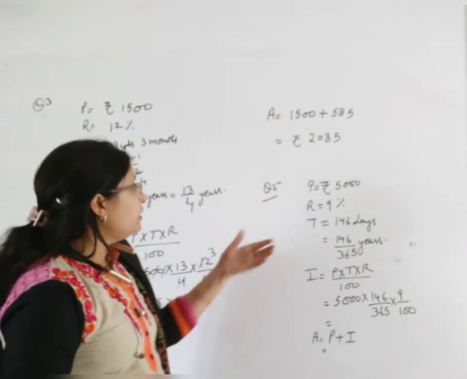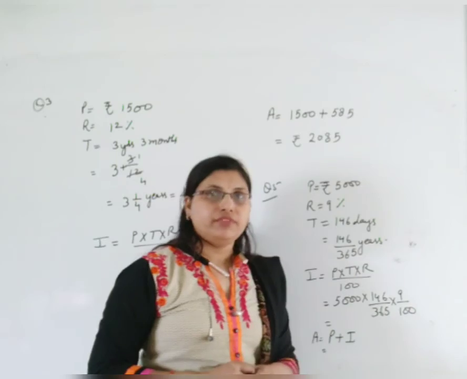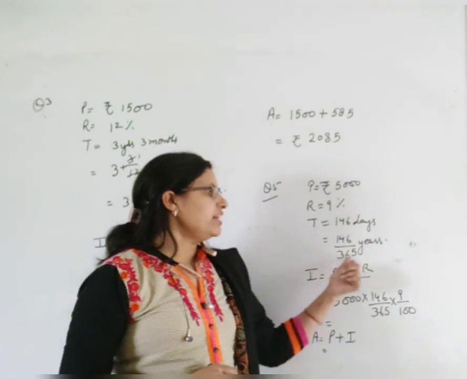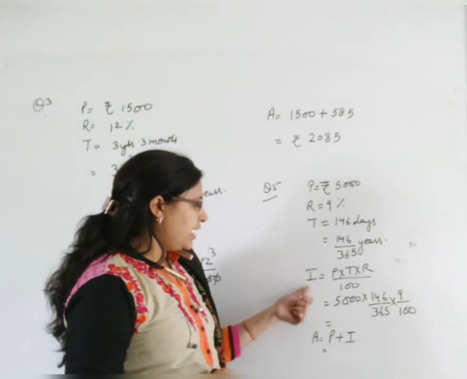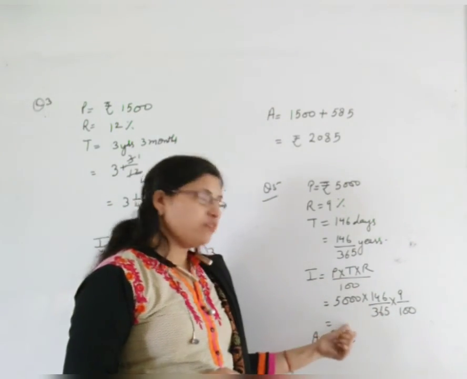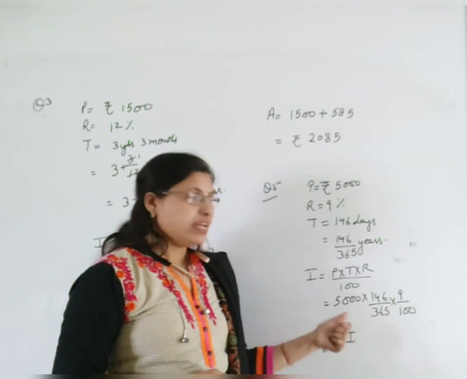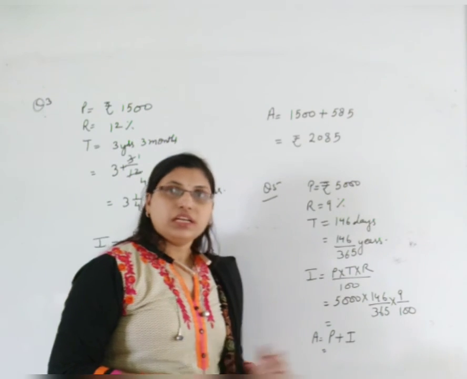Clear? In question number 5, the time is given in the form of days. So first of all, we will divide by 365, we will get it into years. And after that we will solve. We will keep the values like this, we will solve, we will get the answer for interest, and that answer we will add to the principal, we will get the amount. Clear everyone?